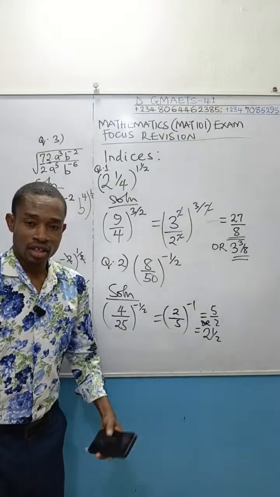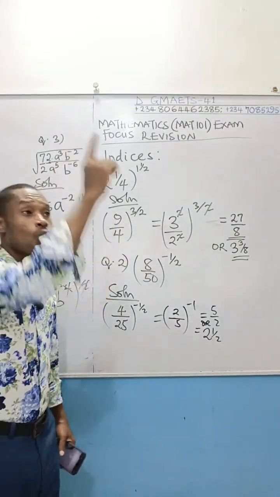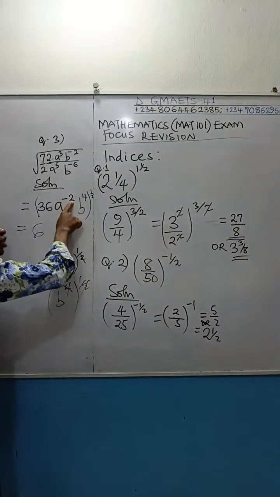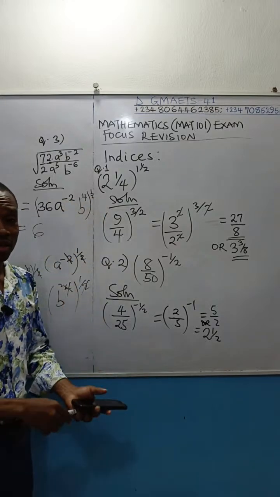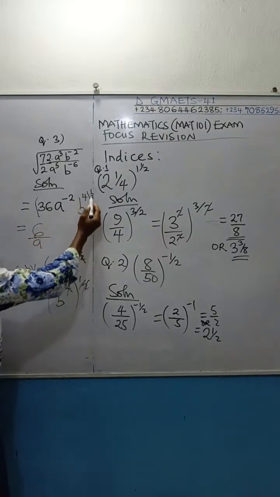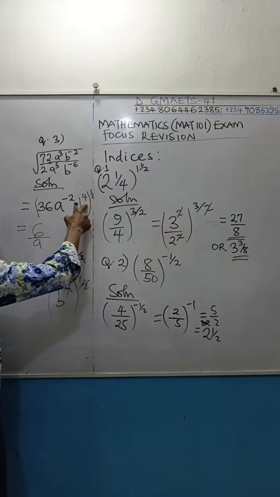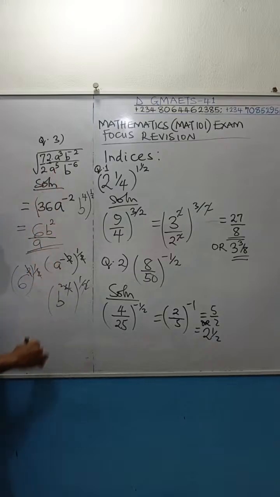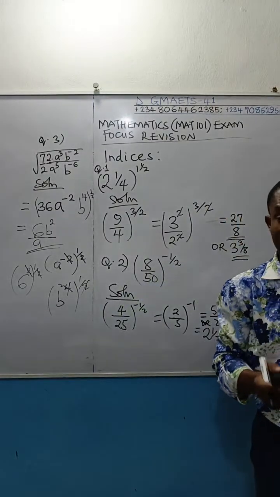Then take note of this. A raised to power minus 1 is the same as 1 over a, which means that this a you have here, if these 2 divide these 2, you have minus 1 left. That a is actually going to the denominator. So this will be 6 over a. Then come to b. These 2 will reduce this 4 to give you square. So this is b raised to power 2. Therefore, the solution to this guy is 6b squared all over what? A. 6b squared all over a.